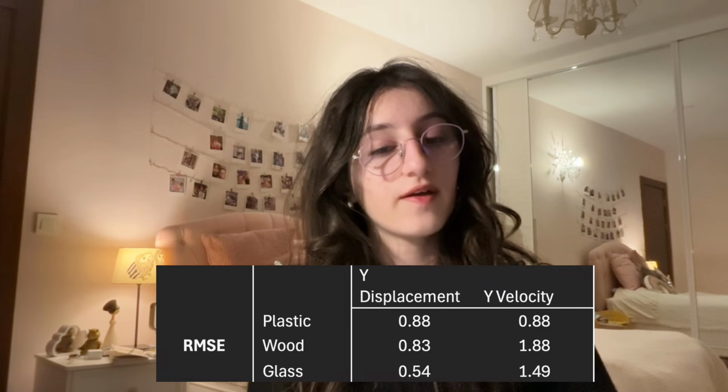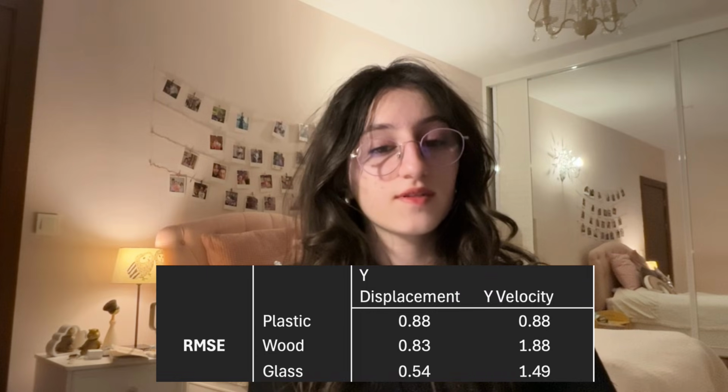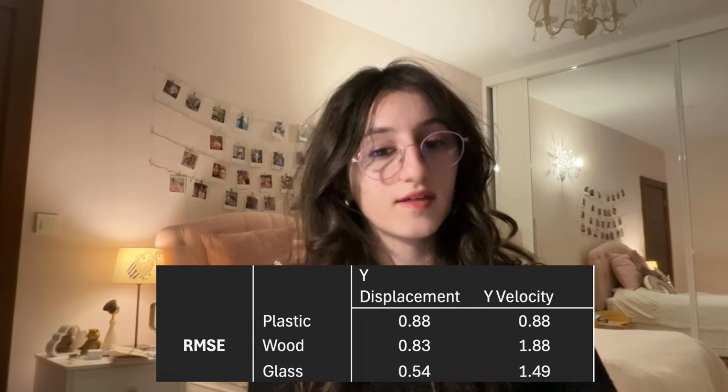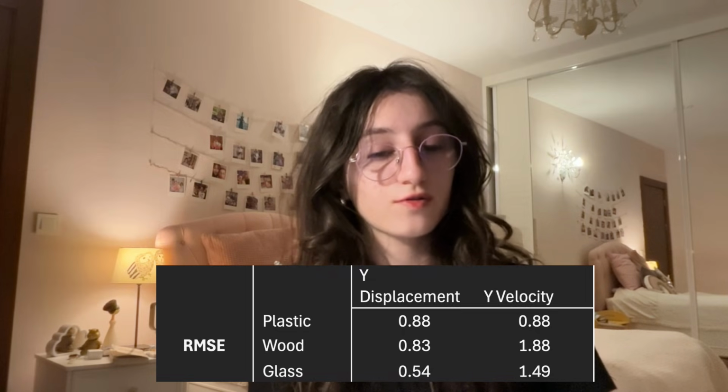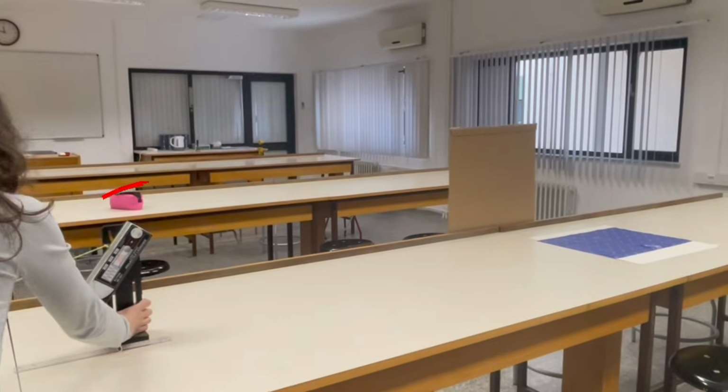And looking at the y velocity RMSE values, it could be seen that the wooden ball had the highest RMSE value amongst the other ones, as it was again the least distinguishable ball from the background and it was harder to track it down. The errors that occurred in this experiment were caused because of air resistance, friction, differences of homogeneity of the balls, and the launcher bouncing back each time I threw the balls, and it not being able to throw all the balls in equal velocities.